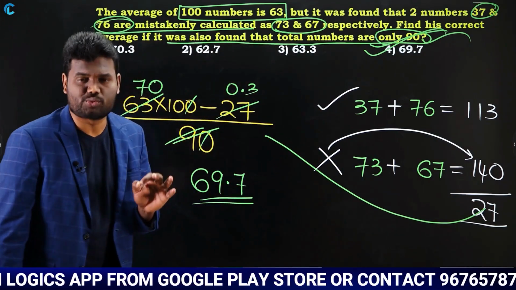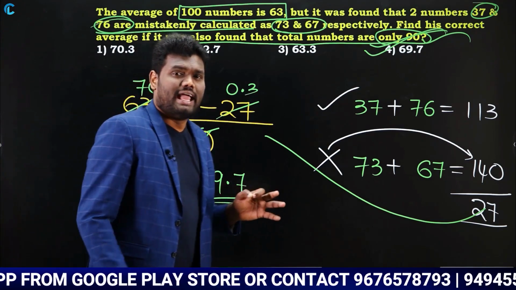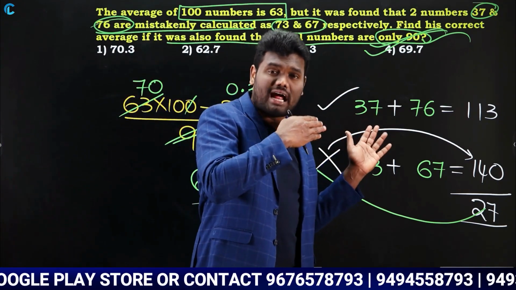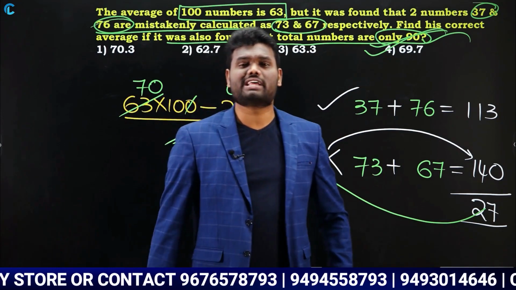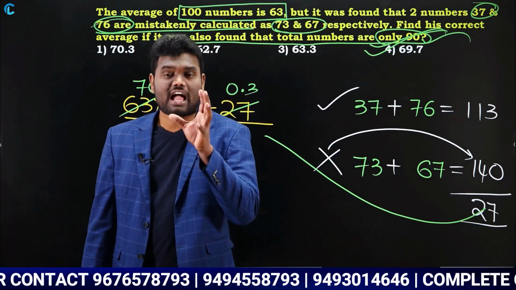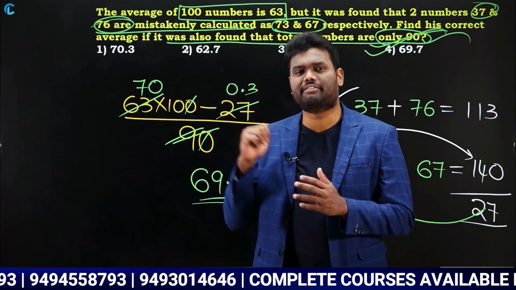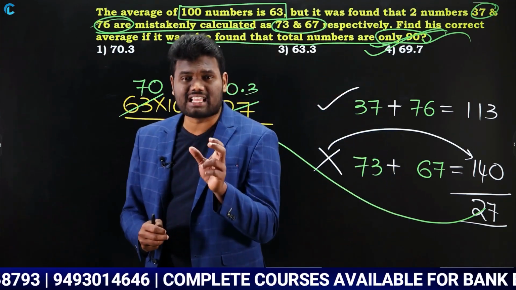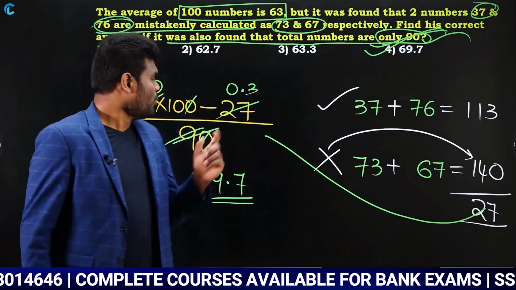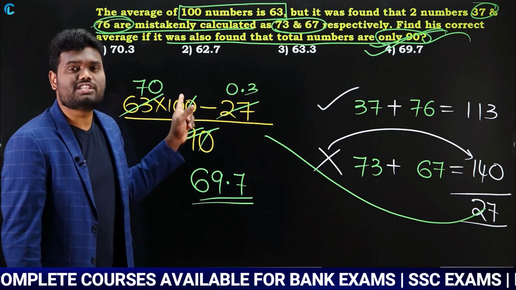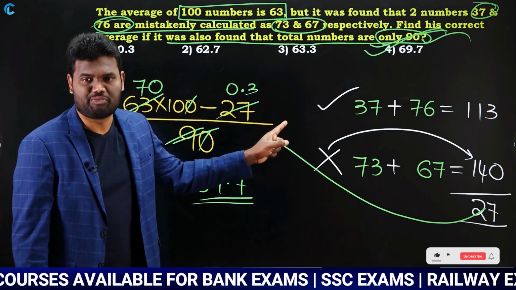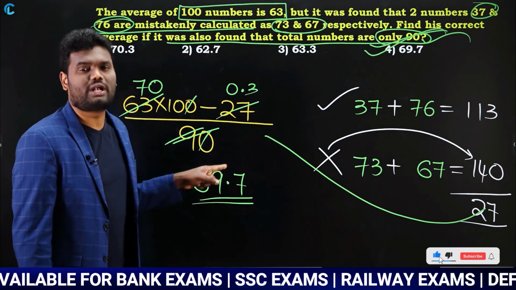As you need to subtract this 27, what I am doing is, now in this, as the numbers are not 100, as it is 90, first I need to know the 100 number sum. 100 number sum is going to be 100 into 63. Why? Because the average is 63. Now from this I need to subtract 27. When I subtract 27, now this is going to be the 90 number sum. As I need to calculate the average, divide by 90.